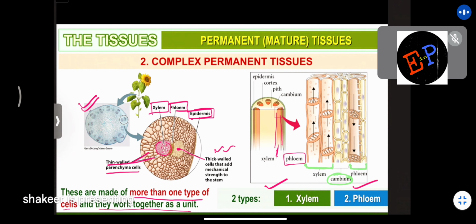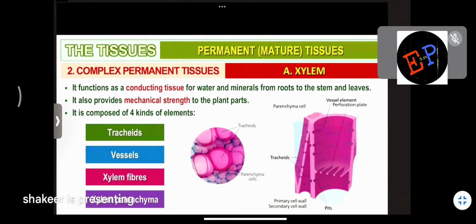Or towards the end of the stem. That's it. So first of all, we are studying about xylem, the structure which is a part of complex permanent cells or complex permanent tissues. So what are the functions of xylem? Let us see. It functions as a conducting tissue for water and minerals from roots to the stems and the leaves. Are you able to understand, ma?